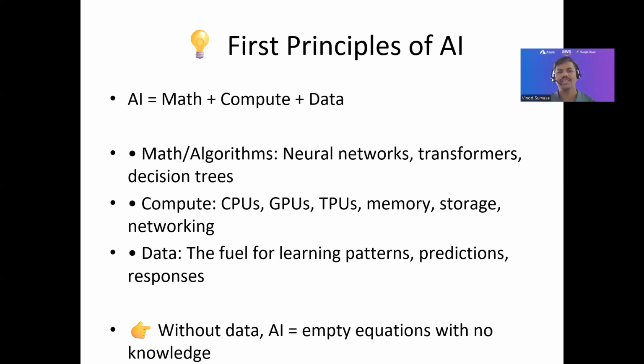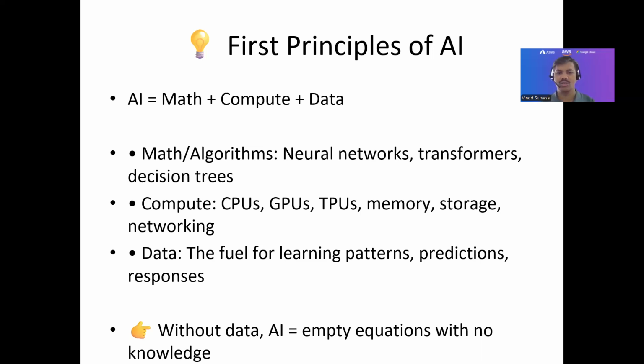Now, you can see the principle of AI is simple, which is math plus compute plus data. AI systems have math and compute, but if they do not have the data, will they generate any kind of output? Will they generate any kind of data for us? The answer is no. It can generate, but that is not going to be natural or the kind of expected results.